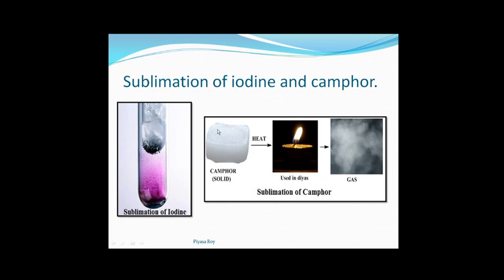That means it is a reversible change. Solid camphor to gaseous camphor, and gaseous camphor to solid camphor. Here the composition will remain the same, mass will remain the same, and no change of energy occurs.